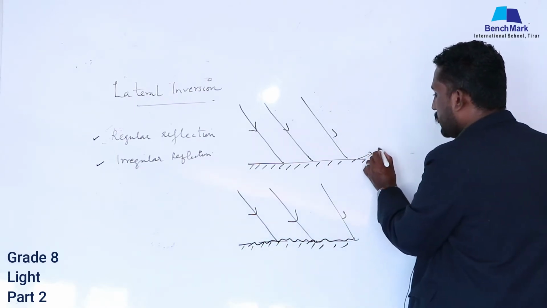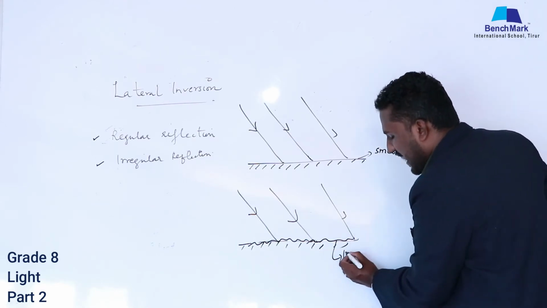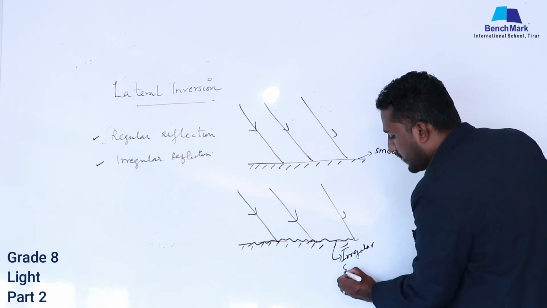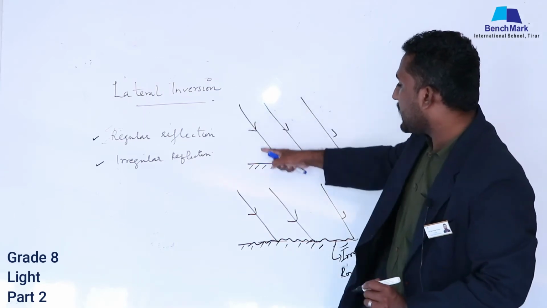This surface is smooth, but this surface is not smooth. This is what we say, an irregular surface. I can say irregular surface, or else I can say it is a rough surface. Dear students, now light I made to fall.